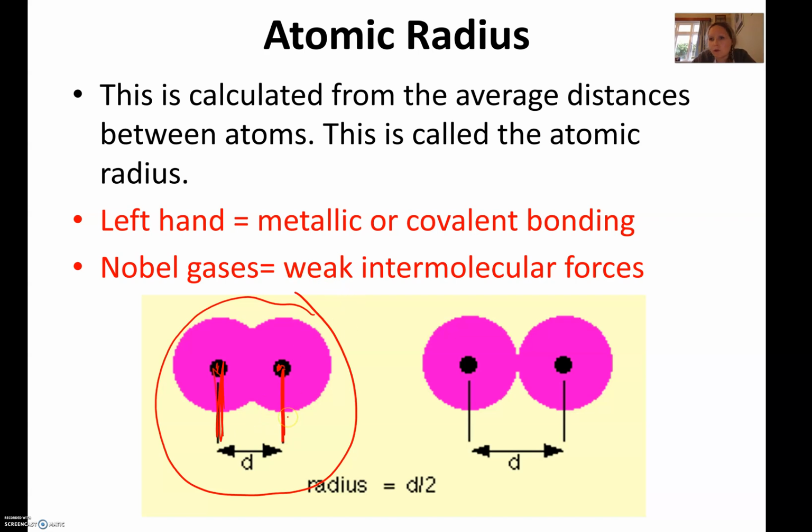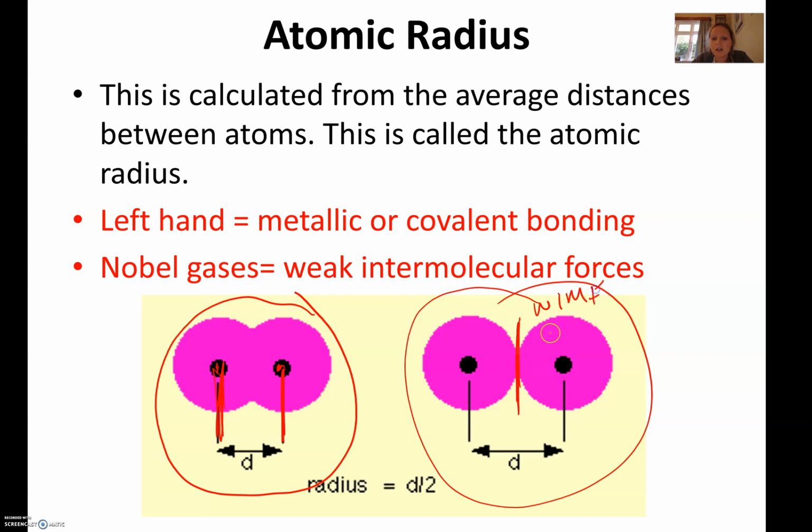Or if we're talking about a non-metal, non-metals form covalent bonds. Again, metallic and covalent bonds are very strong, and so they just measure between the two nuclei, and it's pretty similar. The part that gets a bit off in this example is this one here, and this is talking about your noble gases. Our noble gases, like helium and neon, don't form bonds with things because they're stable, and so the only type of attraction between these is weak intermolecular forces, which aren't very strong, as we know, and therefore the nuclei are not being pulled in as closely as they will be for your metallic and covalent.